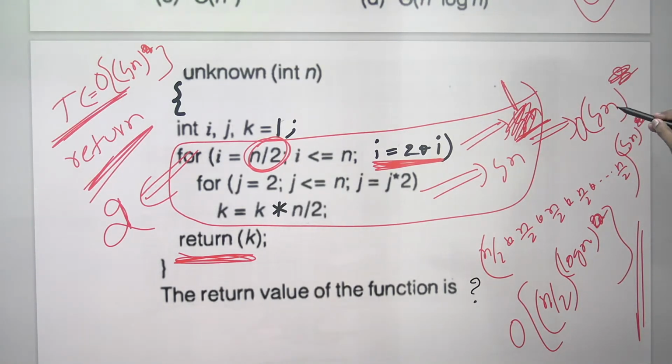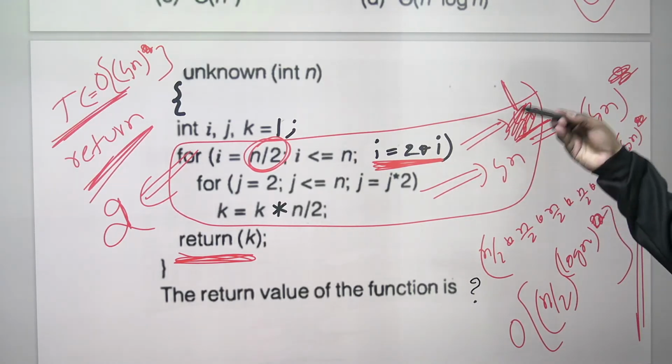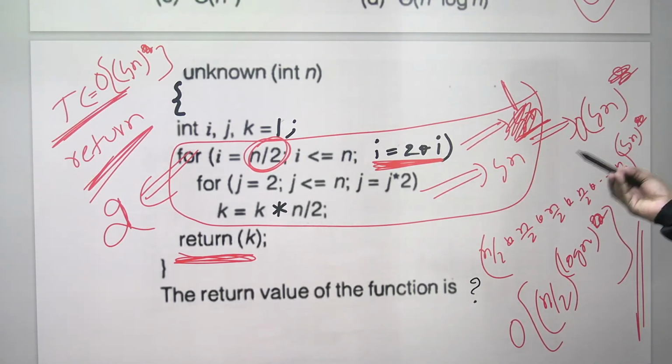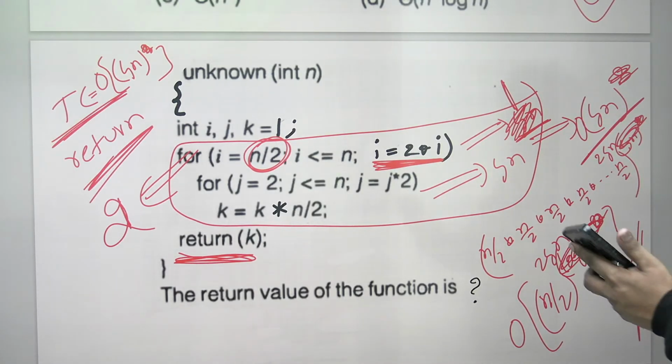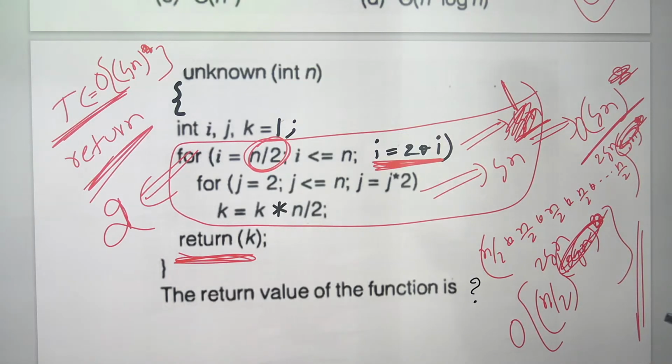Asymptotically it is log n, but because the value is in the power, time complexity 2 log n means log n. But if you see the value n by 2, n by 2, n by 2, it is 2 log n times. Because it is in the power, n by 2 will become 2 log n. If you want, you can write that also. In the power, constant also matters.